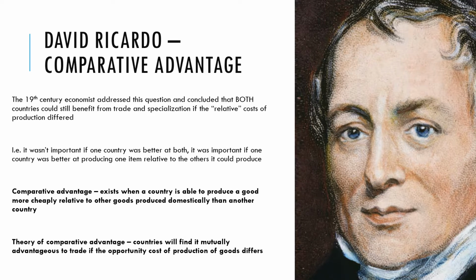The theory of comparative advantage suggests that countries will still find it mutually advantageous to trade if the opportunity cost of production of goods differs. So we need to know the opportunity costs here. By focusing on one good, how much do I sacrifice of another good?